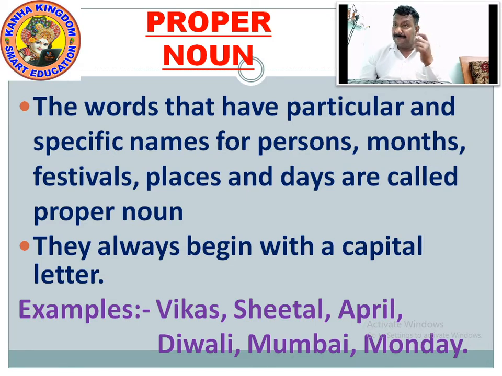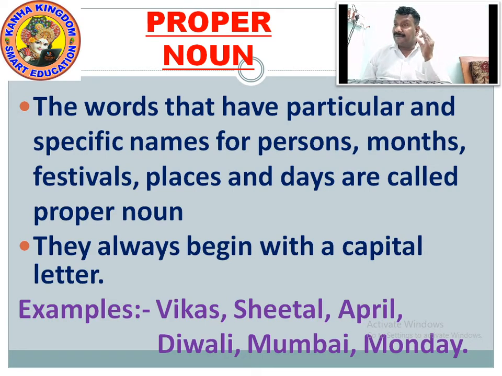Let's talk about April. What is this? This is the particular specific name for a month. For example, when we say name of the month in the proper noun, the month is April. It can be January, it can be March, it can be the month in which you are born. But when we address it to a specific and particular month, it becomes a proper noun.